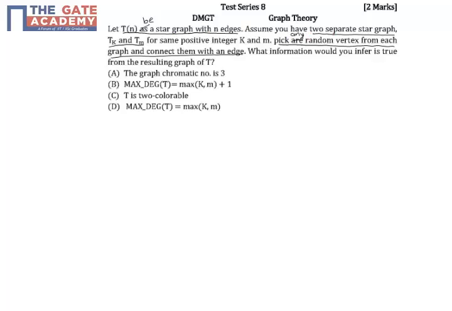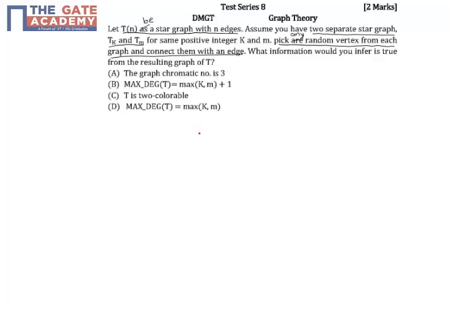Assume you have two separate star graphs Tk and Tm for some positive integer k and m respectively. Pick any random vertex from each graph and connect them with an edge. Then what information would you infer is true from the resulting graph of T?